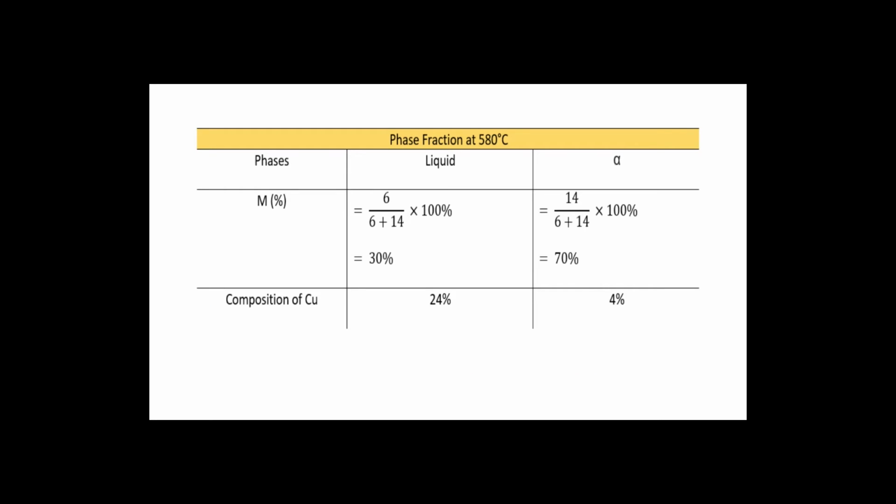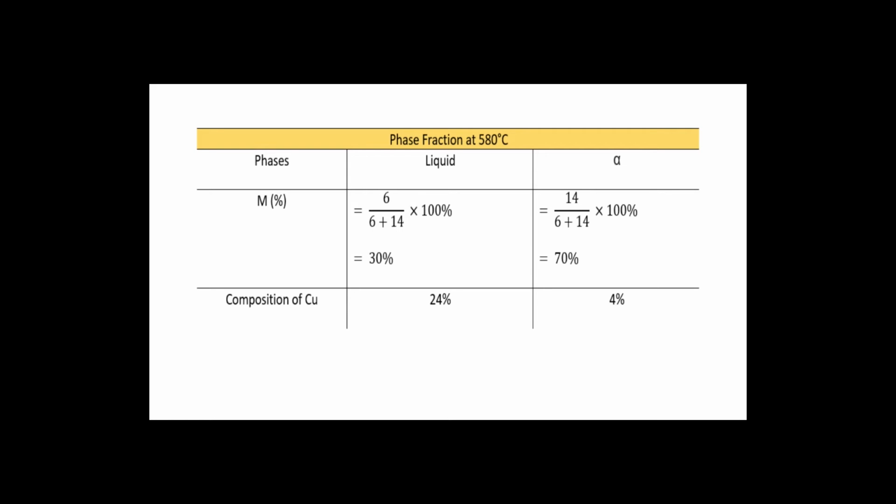In this slide, it shows the phase fraction at the temperature of 580 degrees Celsius. The liquid column and the alpha column show the calculation for the mass fraction of its liquid section and the mass fraction of its alpha solid formulation. The formula for calculating the mass fraction for liquid is A divided by A plus B times 100%.